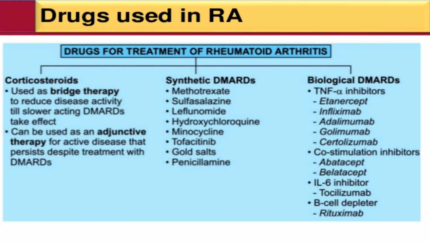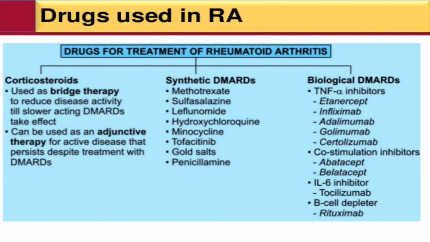First is corticosteroids, synthetic DMARDs, biological DMARDs. DMARDs means disease modifying anti-rheumatic drugs. First is corticosteroids, used as bridge therapy to reduce disease activity while slower acting DMARDs take effect. They can be used as adjunctive therapy for active disease that persists despite treatment with DMARDs.